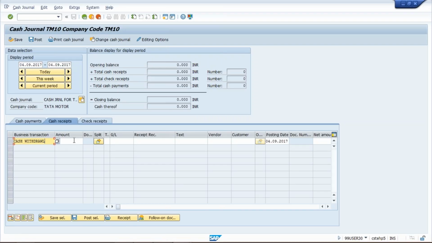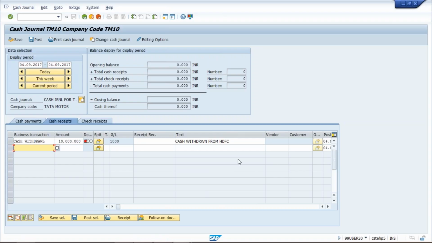So cash withdrawal. How much cash withdrawal? Let's suppose 10,000 rupees I am going to withdraw. Do not enter the GL account here. Only text we are going to enter, like, let's suppose, cash withdrawal from HDFC Bank. Okay, this text I have given, and press the enter button.